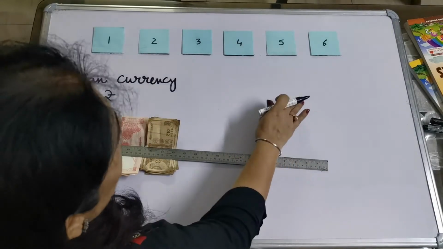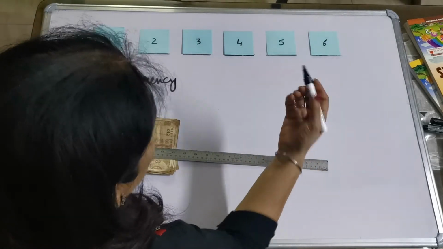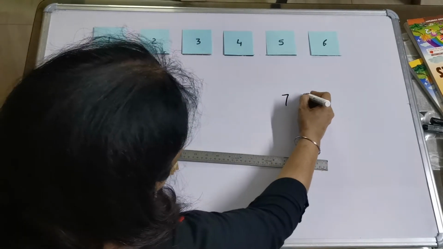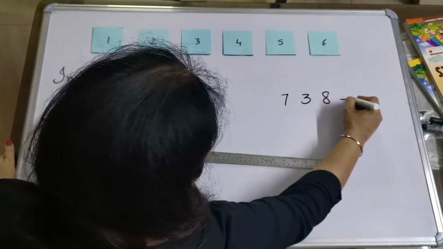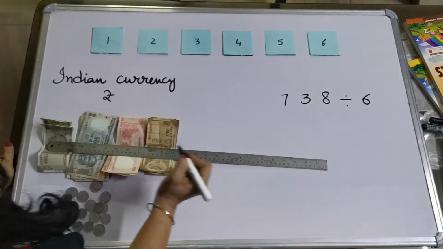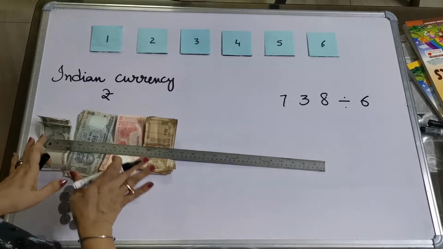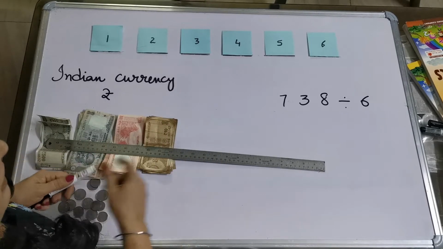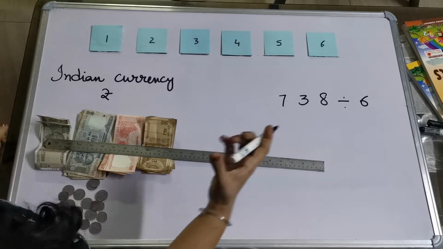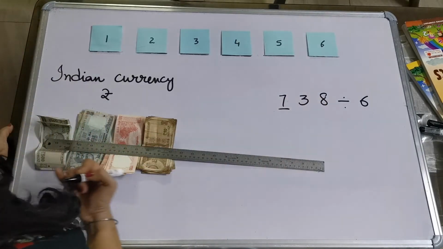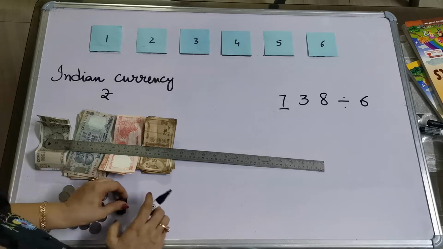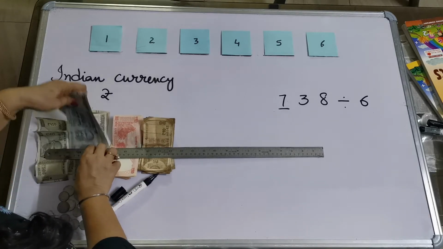I want to teach you division through an activity, a money activity. Let's go and do this activity. Children, let me teach you the concept of sharing through division. I'm going to take one number, 738, divided among 6 equal parts. The number is 738 and my props are Indian currency. So for 738, I am going to take out 700 rupees from here.